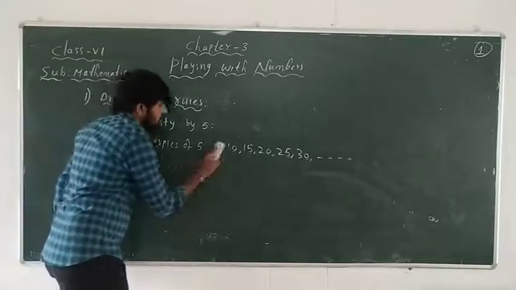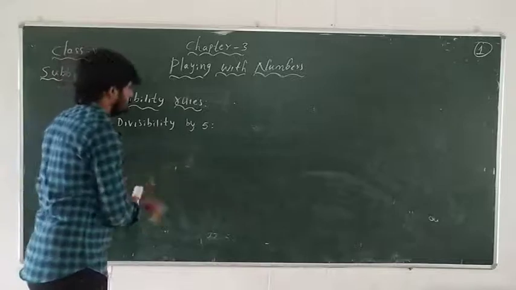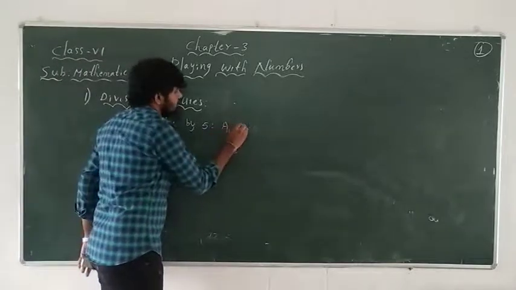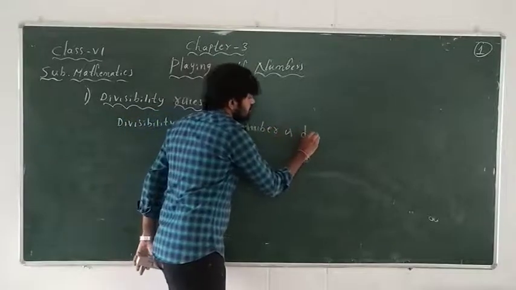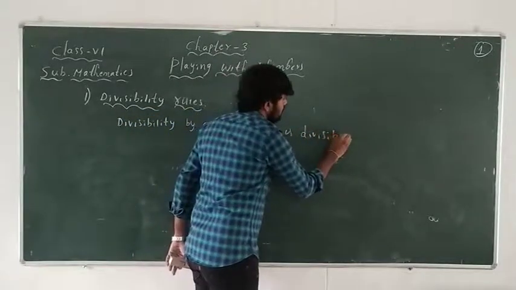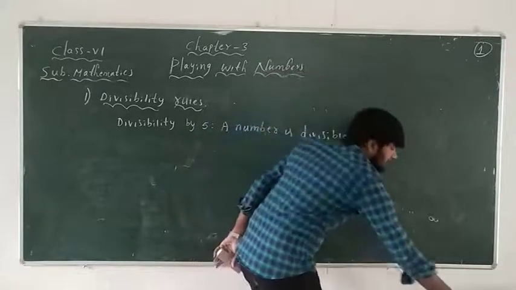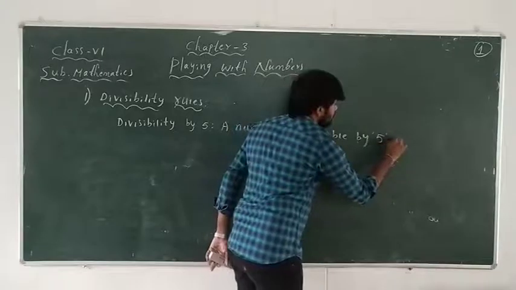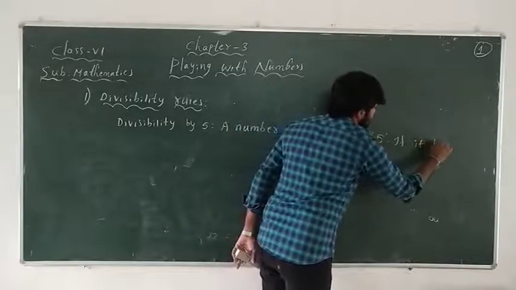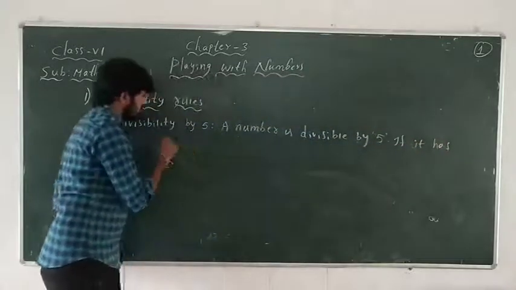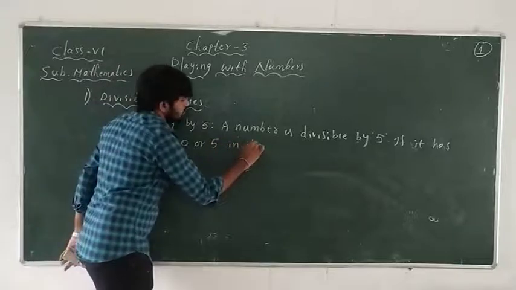So what is the statement now? A number is divisible by 5 if it has 0 or 5 in its units place.